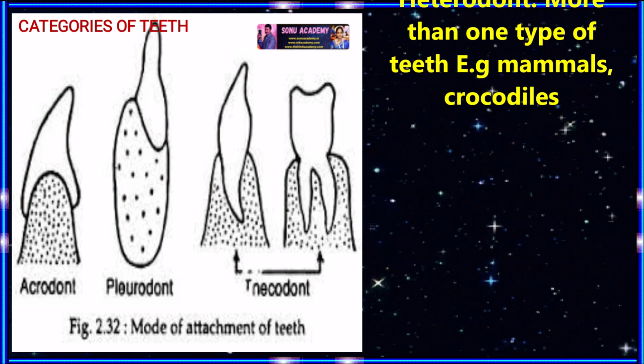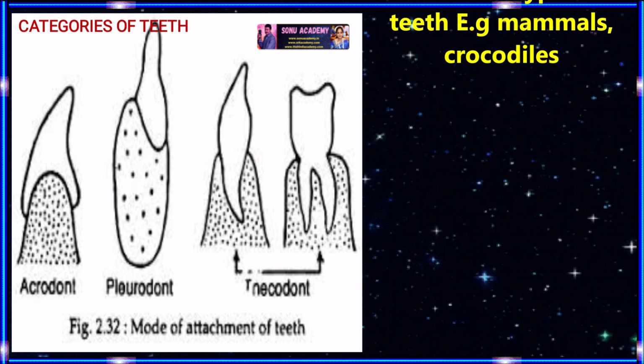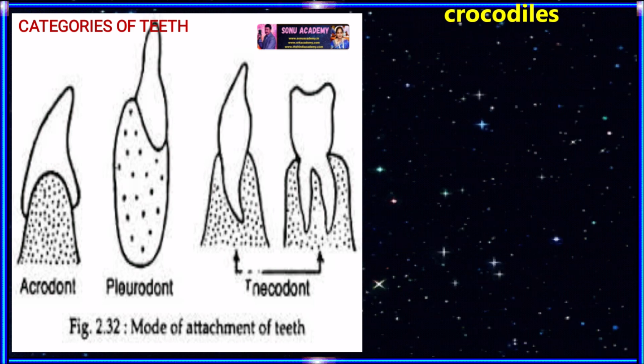The next category is heterodont. More than one type of teeth is present in mammals and crocodiles.